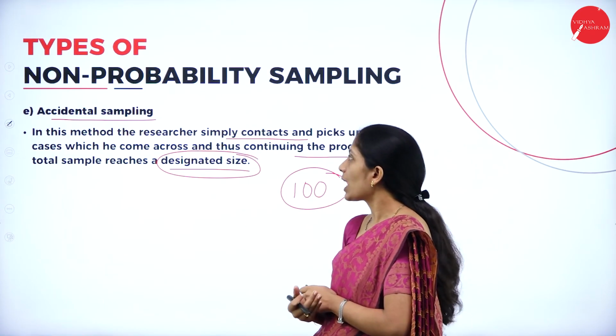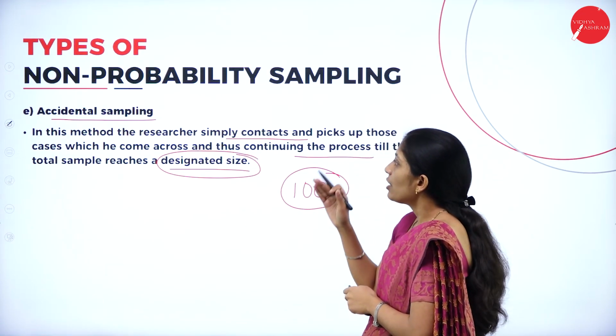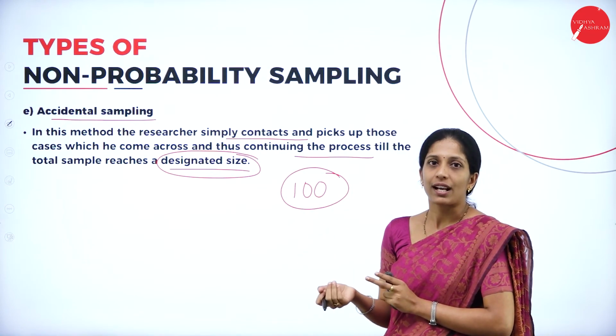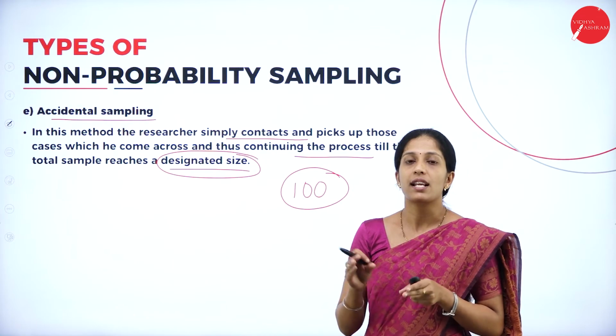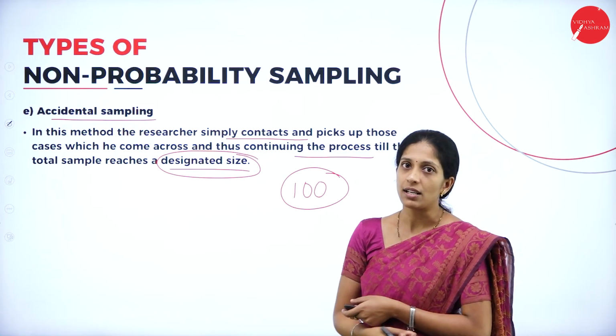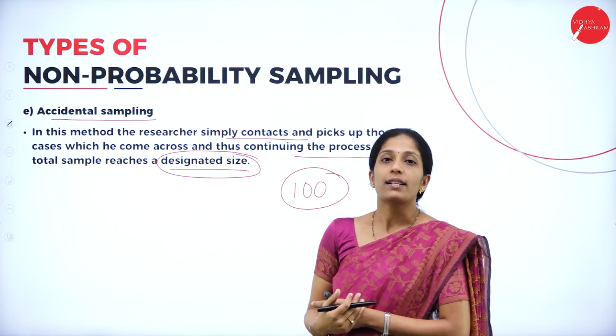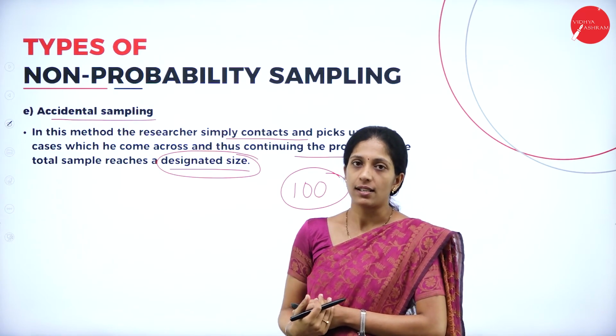That is known as what? Accidental sampling. The researcher simply contacts them and they will be considered as a sample until it reaches a predetermined size. So these are all types of non-probability sampling.